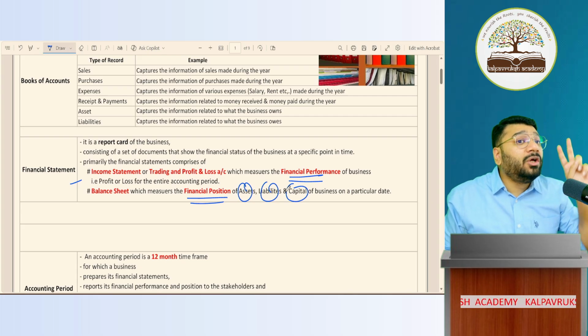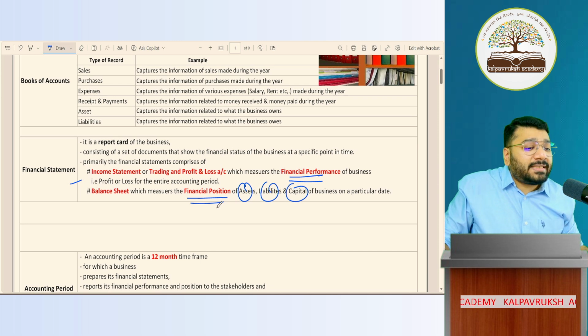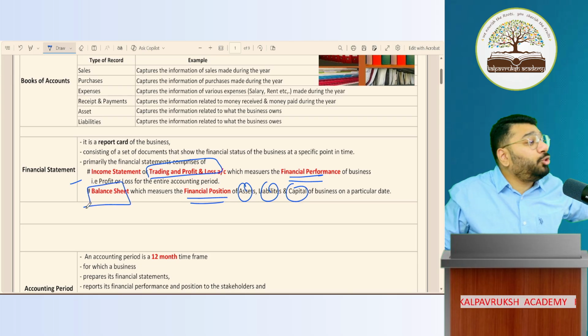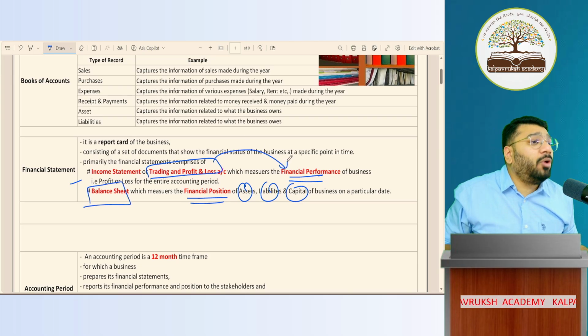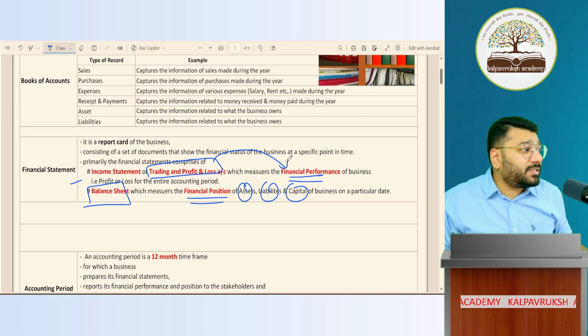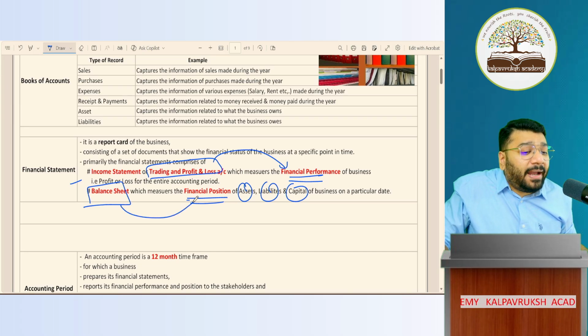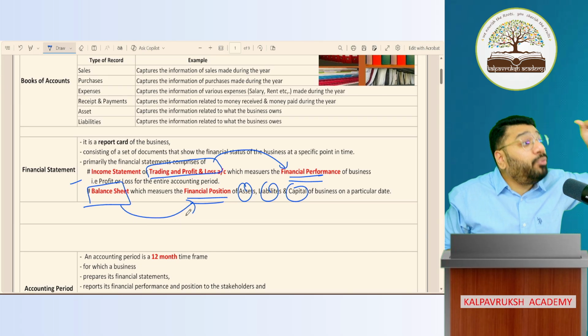For now, you have to remember that financial statement comprises 2 documents. One is called the trading and profit and loss account. Second is called the balance sheet. The trading and profit and loss account is prepared to know the financial performance of the business, whereas the balance sheet is prepared to find out the financial position of the business.